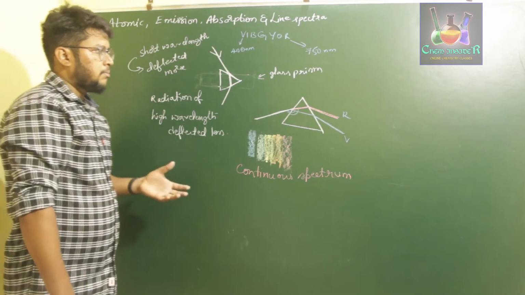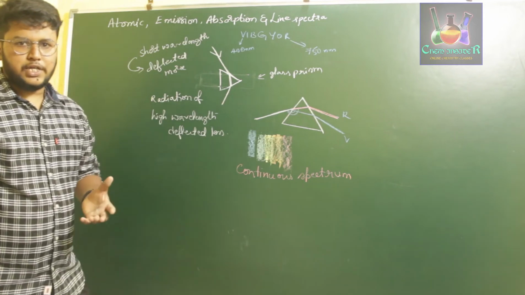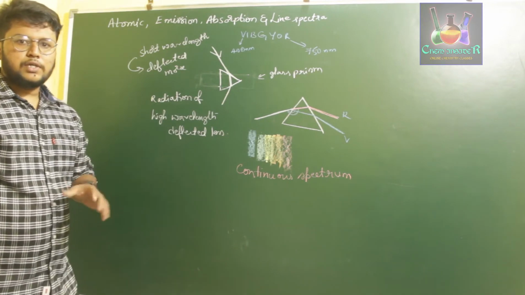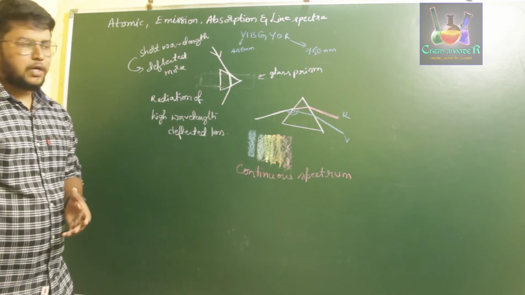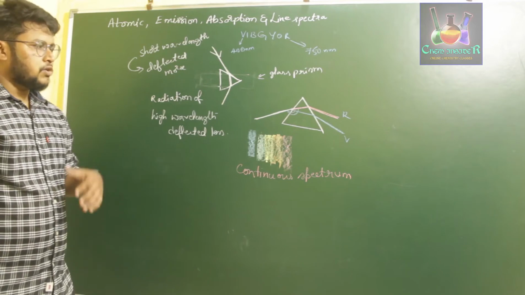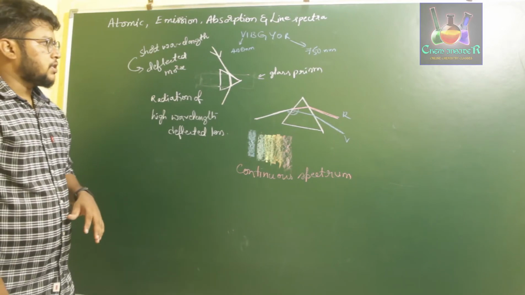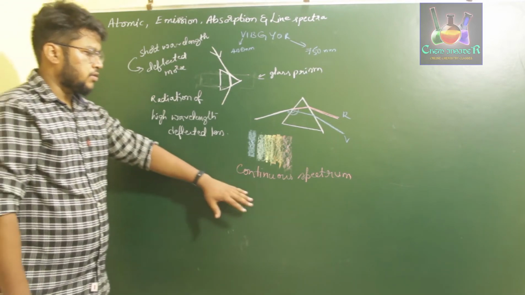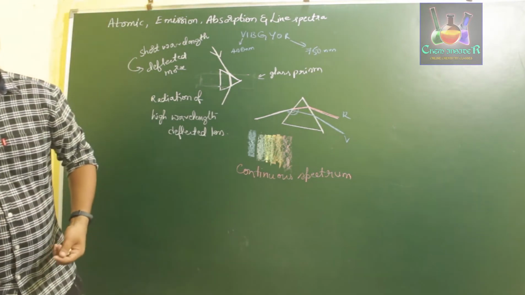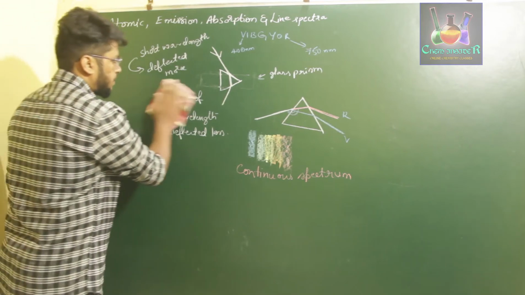So, if an atom or a molecule is emitting certain radiation, and that radiation is passed through a prism, it gives a different kind of spectra. That type of spectra is called emission spectra, and we also have the absorption spectra. Now, first I hope you understood continuous spectrum. Now let us discuss emission spectra and absorption spectra.